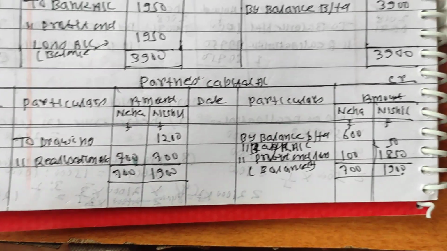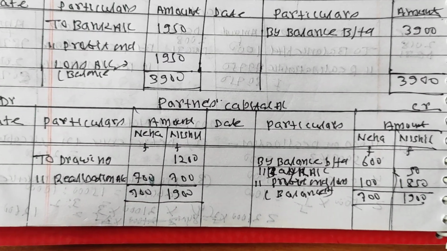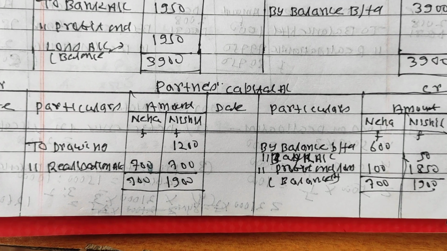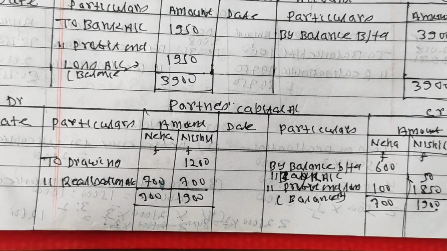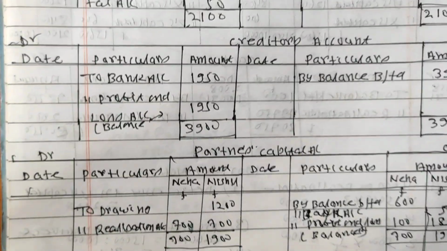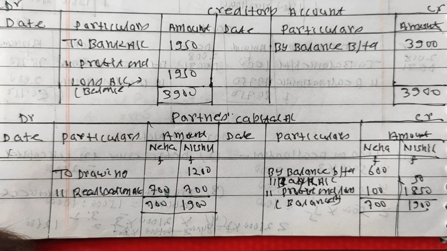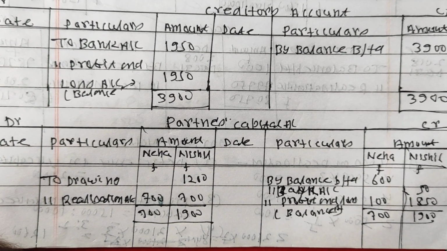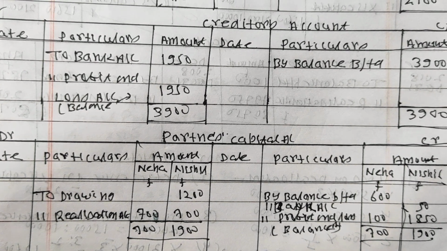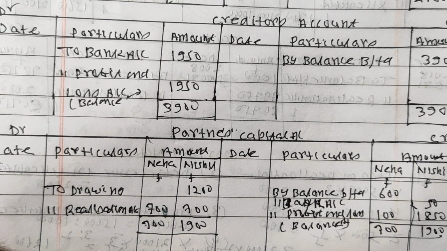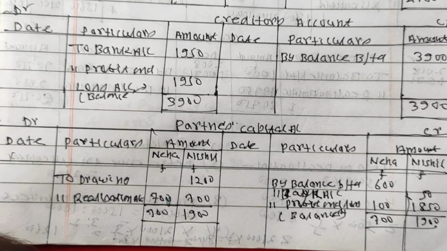Now Nishit brings rupees 50, for which the entry is bank to Nishit's capital account. So this rupees 50 is entered in the bank account on the debit side, to Nishit's capital account 50, and in Nishit's capital account, by bank account rupees 50.